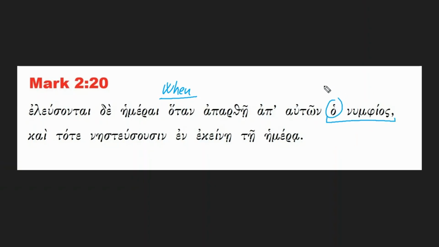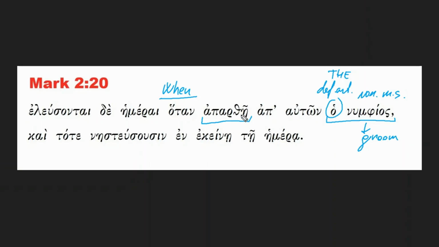So ho is the definite article, the, in the nominative masculine singular case. Numphios, we saw it in the previous verse, is the groom, the bridegroom. So this is the subject, in the nominative case, masculine singular. So when the bridegroom, and the verb is here, apartha.